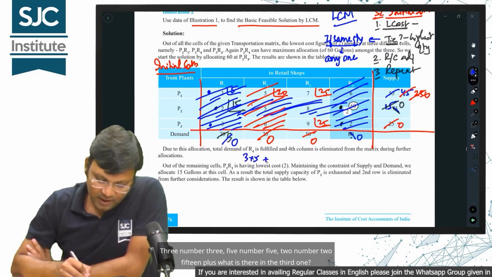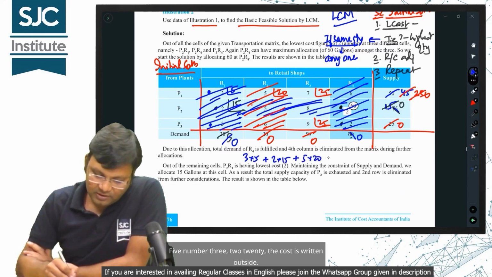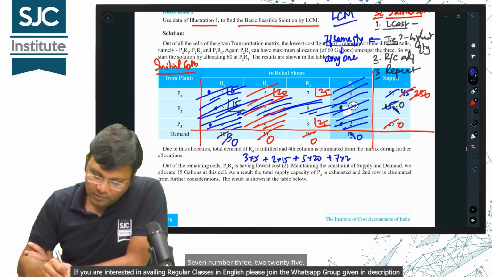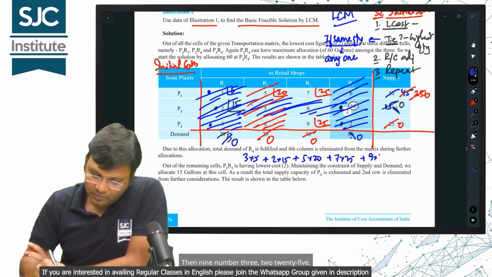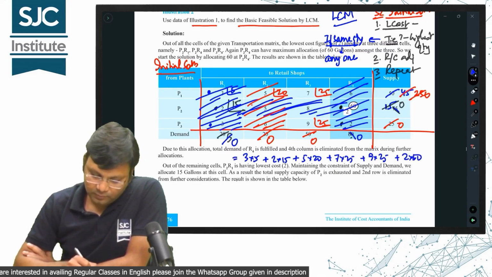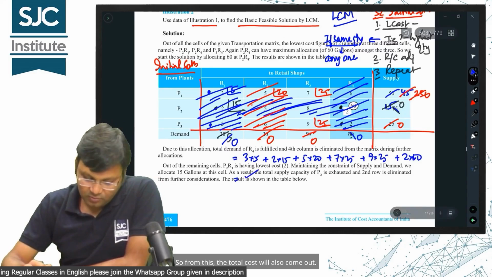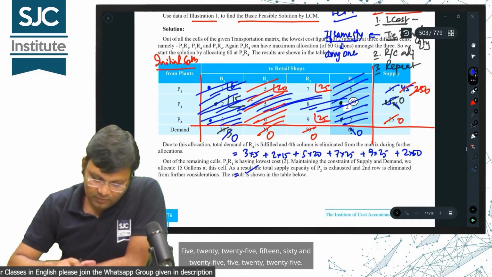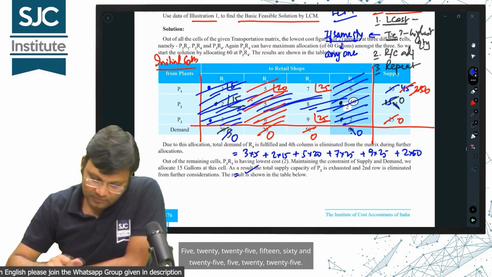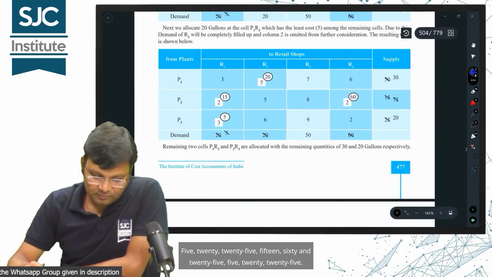Now you can calculate all these costs. 3 number 3, 5 number 5, 2 number 2, 15, plus what is there in the third one. 5 number 3 is 20, the cost is written outside. 7 number 3 is 25. Then 9 number 3 is 25. Then 2 number 3 is 2016. Understood? So from this, the total cost will also come out: 5, 20, 25, 15, 60 and 25, 5, 20, 25.